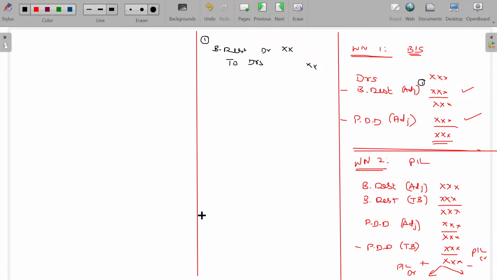Now, what is the final entry you have to pass here? Either it may be, if there is excess, you can return to P&L account. If there is a shortage, debit to the P&L account. So for that, second entry, I just pass this one.